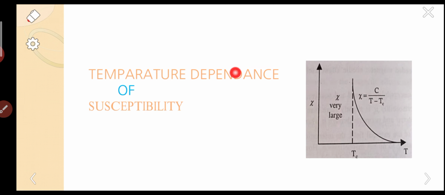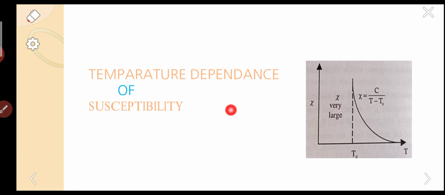So, the temperature dependence of susceptibility is similar to that of ferromagnetic materials, because there is some net magnetic moment in the specimen even in the absence of an external applied field.